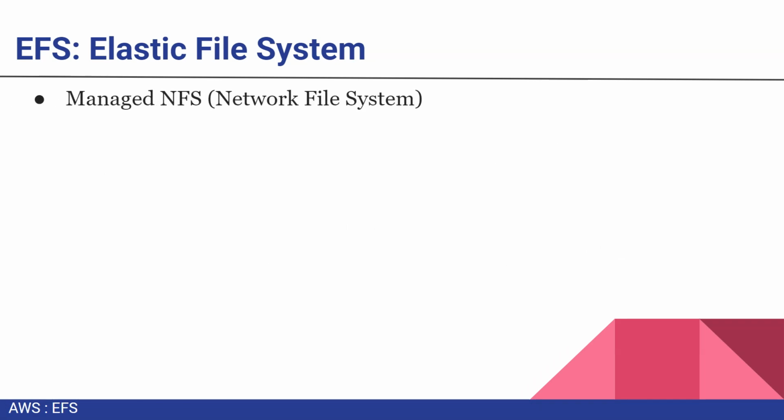So EFS basically uses the network file system protocol. It basically manages the NFS service by AWS. It can be mounted with multiple EC2 instances at a time. So you can mount the file system with multiple EC2 instances at a time. So multiple EC2 instances can work with the common network file system, that's NFS.